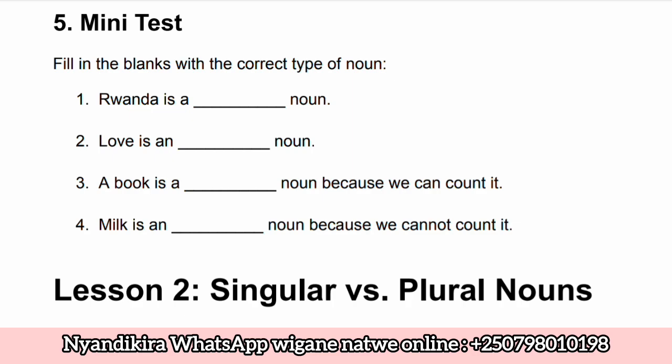So before we go to the second lesson, I hope you really understood this one. If you have some questions about this lesson, please come on and ask some questions. Niba wagize ikibazo kuri iri somo mbere yo kujya ku isomo rya kabiri, aho tuziga uburyo aya mazina ajya mu bwinshi. But first, let us make sure we've understood this lesson well before we proceed to the next lessons.